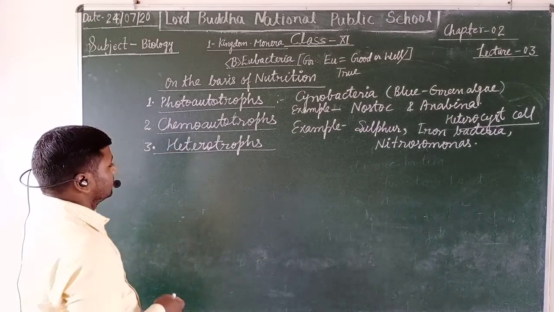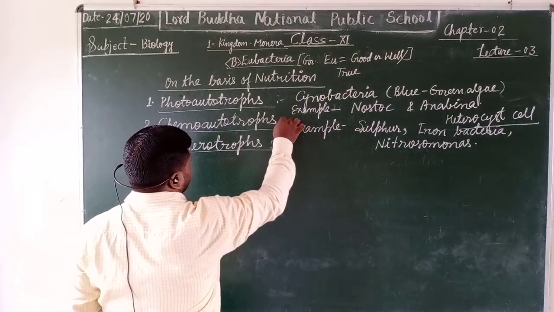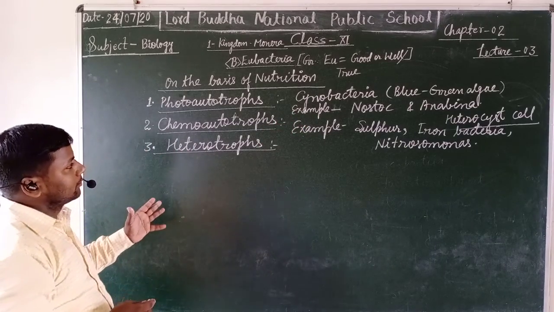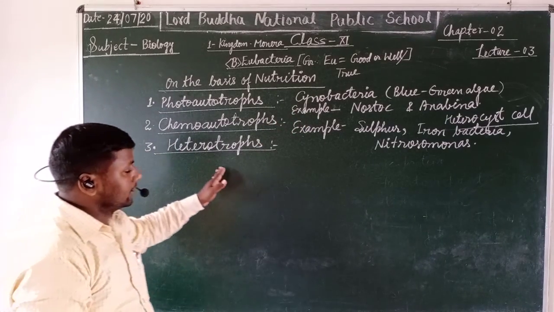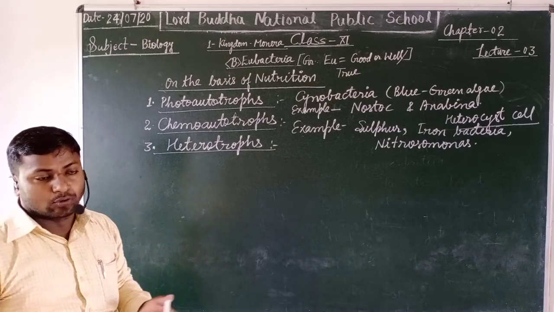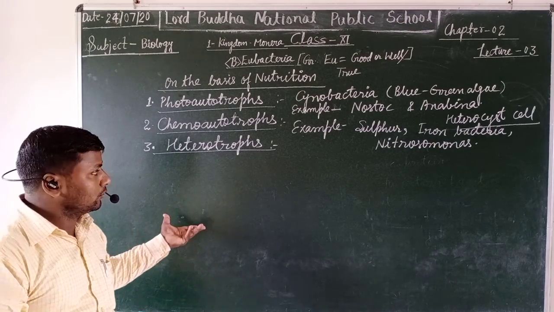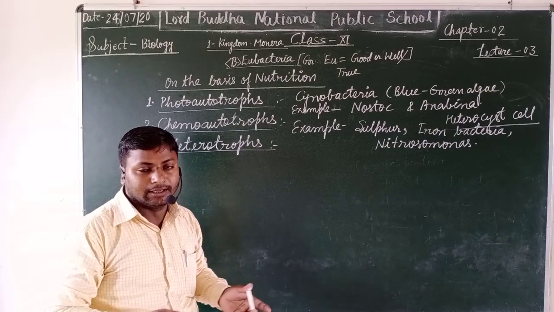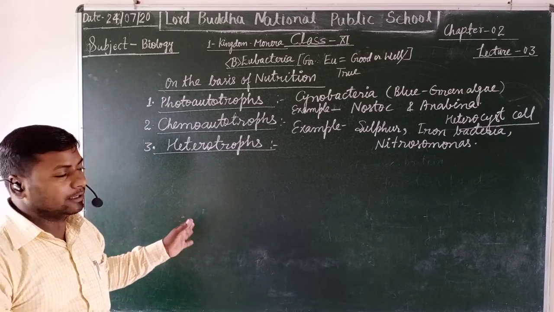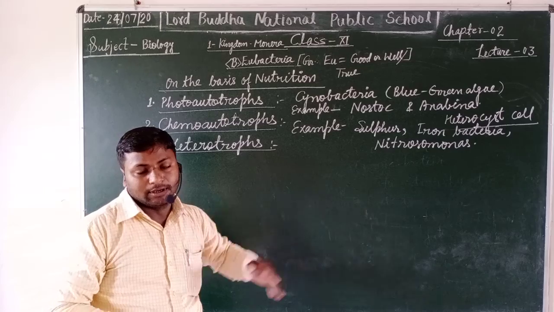Now, the next type of bacteria on the basis of mode of nutrition are heterotrophs. The heterotrophic bacteria are found on the dead and decaying organic and inorganic matter of the animals and plants.